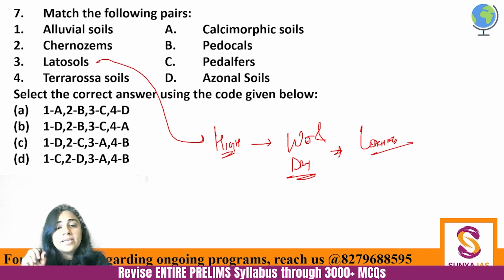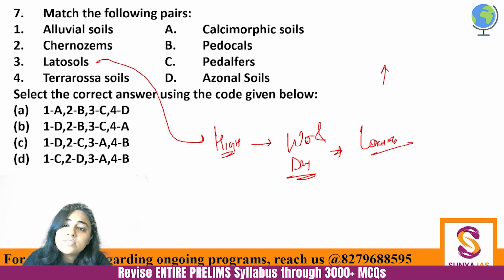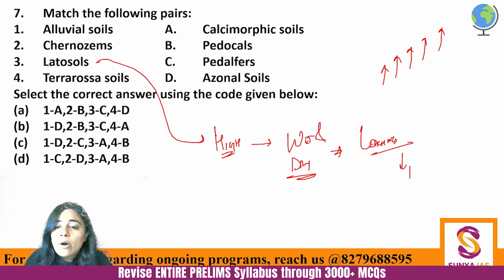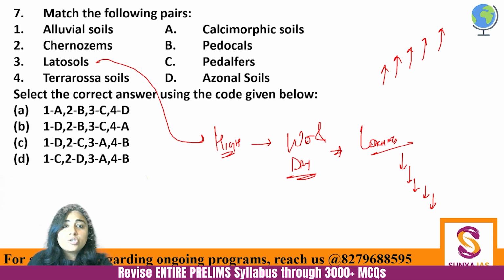Like the chernozems are impacted by capillary action. Capillary action moves upwards. Fine. Leaching moves downwards. The minerals that are accumulated on the top, they are leached down. So latosols are called pedalfers. Chernozems को pedocals बोलते हैं, latosols को pedalfers बोलते हैं.